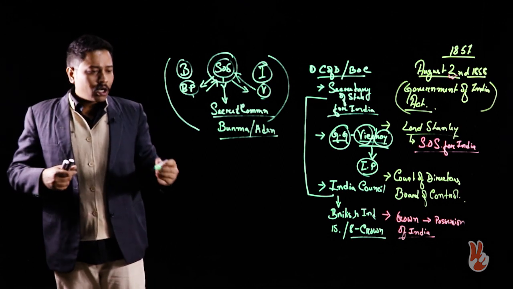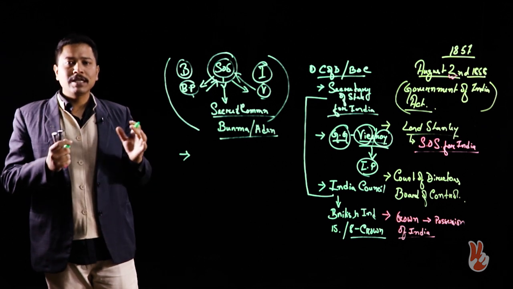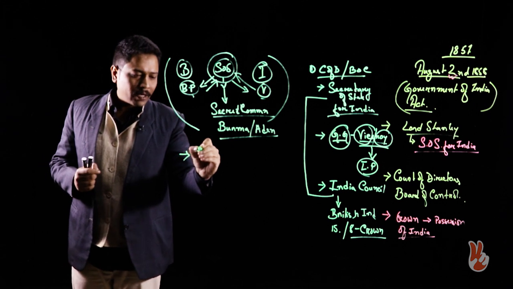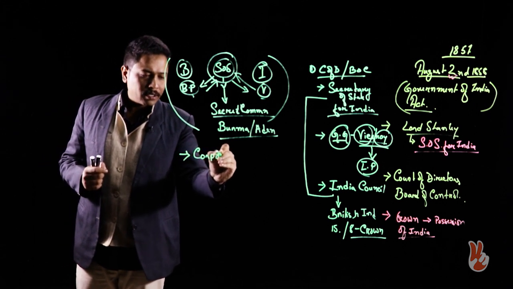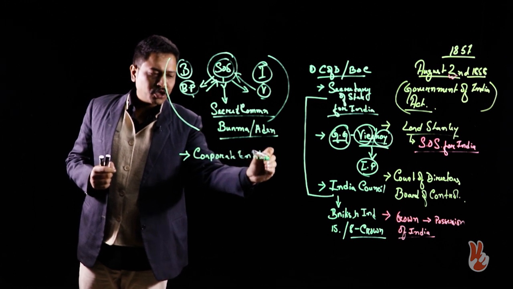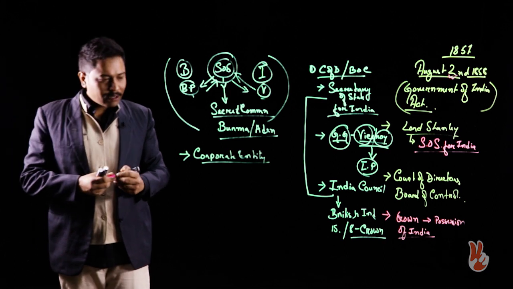Okay. So proceeding forward, we also know that this office of the Secretary of State for India was conceived of as a corporate entity, which means that this office can be sued.